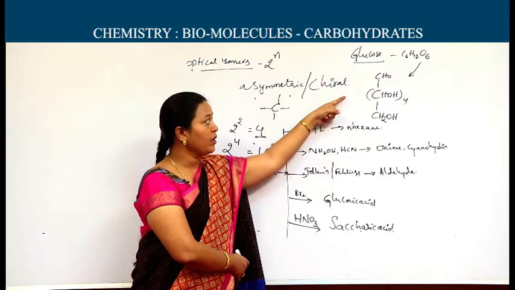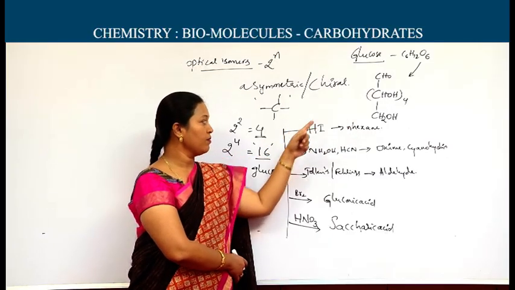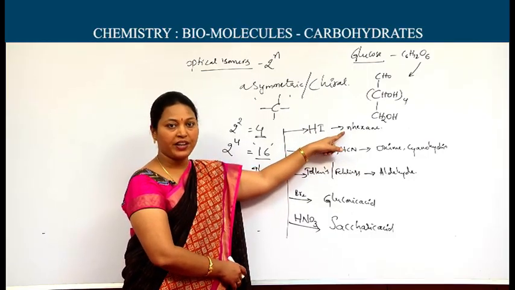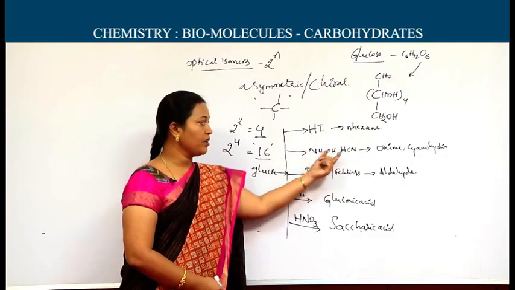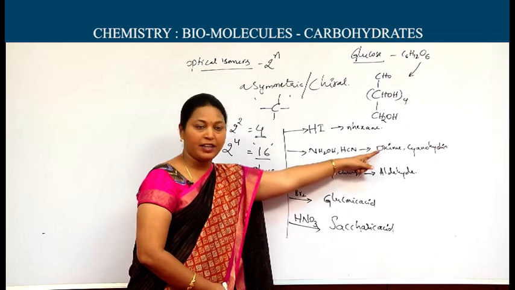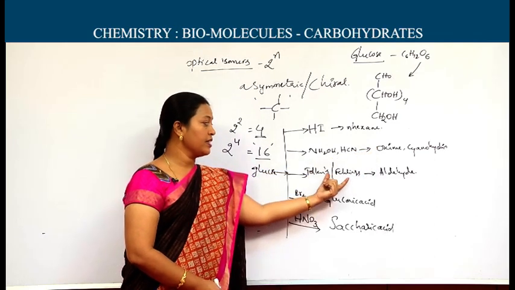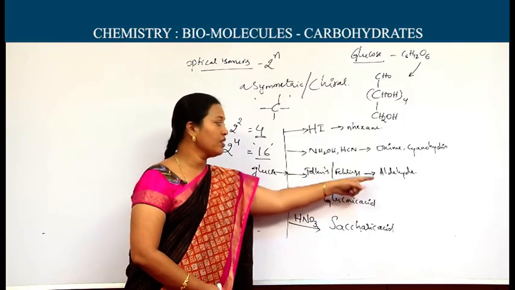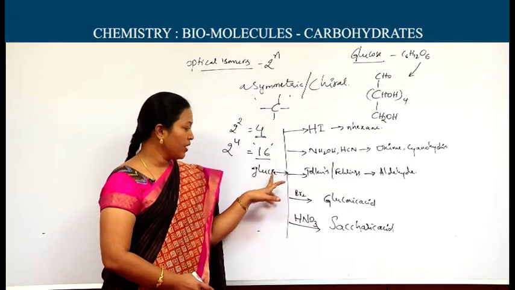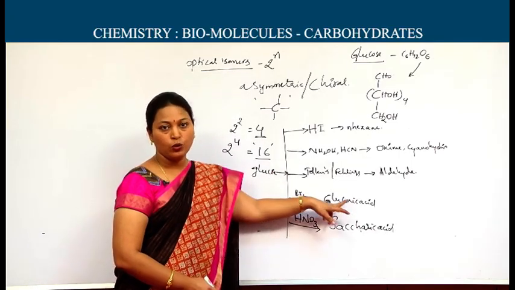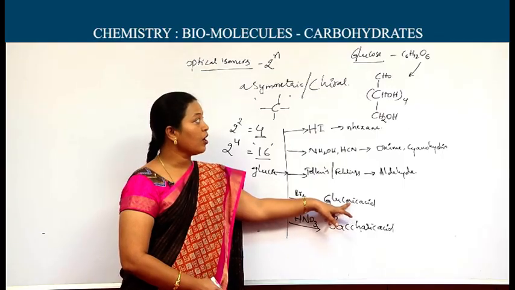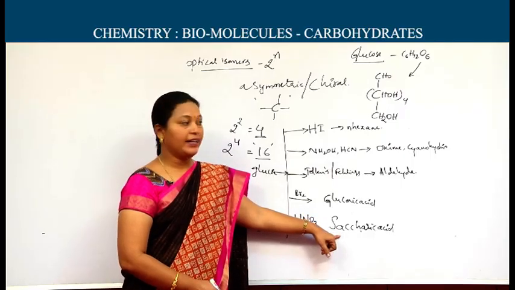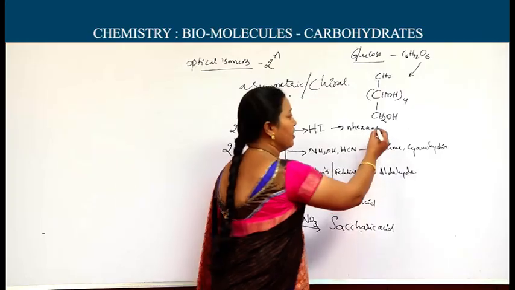Existence of one carbonyl and polyhydroxy groups can be sure. On reaction with hydrogen iodide, we get normal hexane, meaning all the 6 carbon atoms are in a straight chain. On reaction with hydroxylamine and hydrogen cyanide, we get oxime and cyanohydrins. With Tollens and Fehling's it gives a reaction, meaning it responds to these reducing agents, we can confirm the existence of an aldehyde group. When glucose reacts with bromine water, we get gluconic acid, indicating the presence of a carbonyl group as aldehyde, and on reaction with nitric acid, saccharic acid is formed. It indicates the existence of one primary alcoholic group, this one.